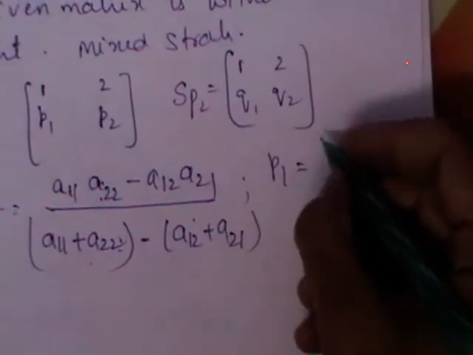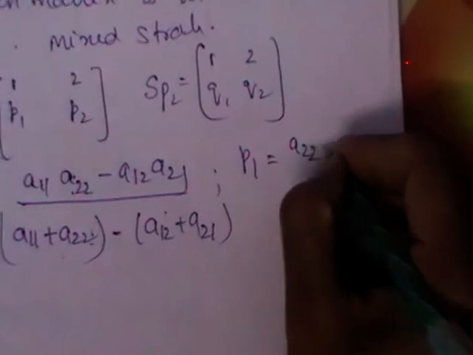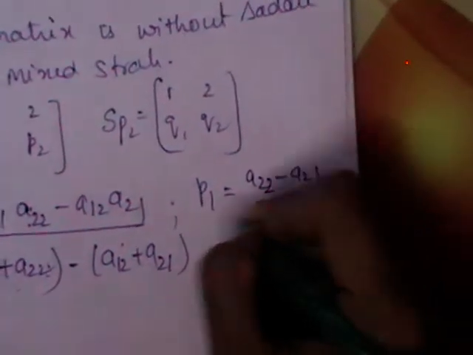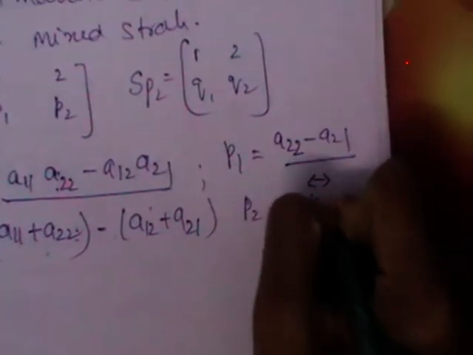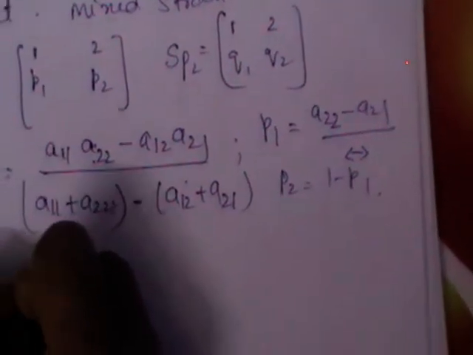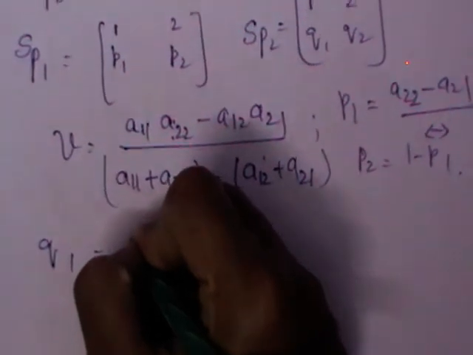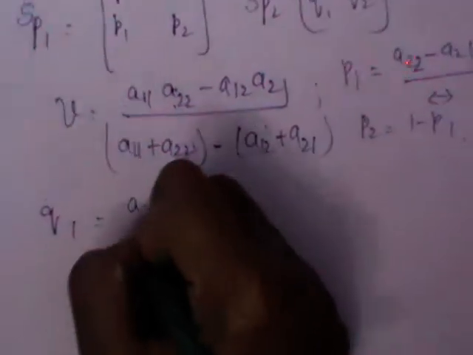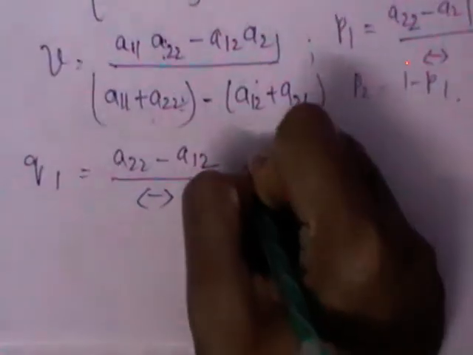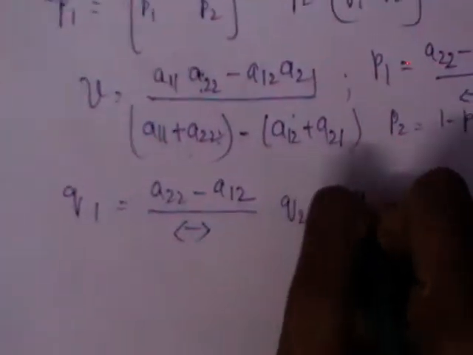The formula for P1 is A22 minus A21 by the same denominator. P2 is 1 minus P1. What is the formula for Q1? Q1 is A22 minus A12 by the same denominator, with Q2 equal to 1 minus Q1.